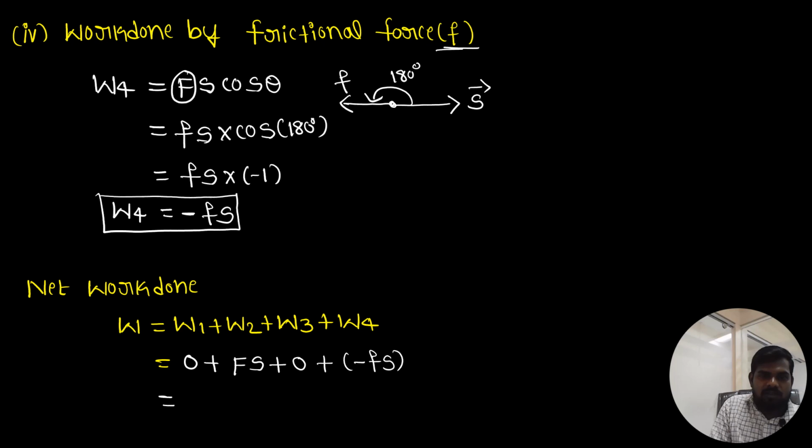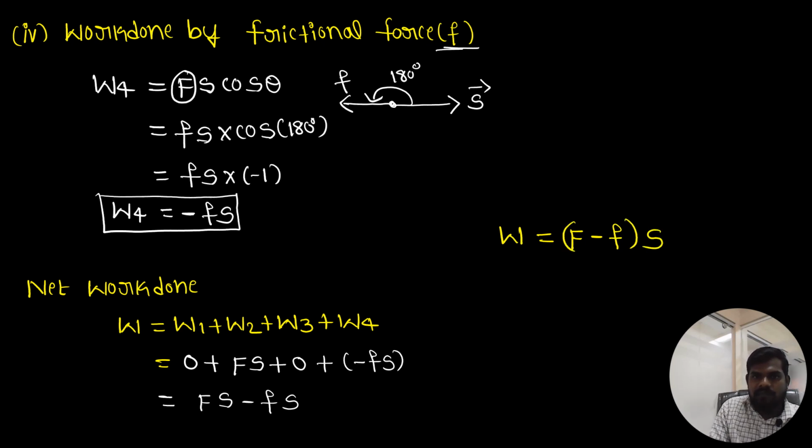So W equals Fs minus fs. S is common, so W equals (F minus f) into S. This is the final work done on this block: the applied force minus the frictional force, into displacement. That's it. Thank you. Thank you so much.